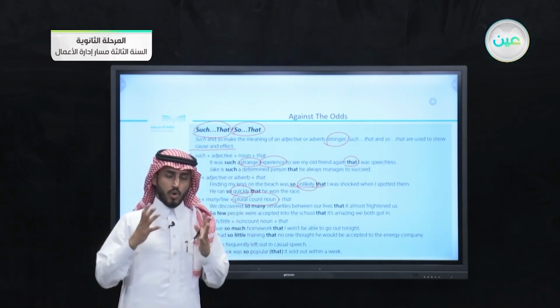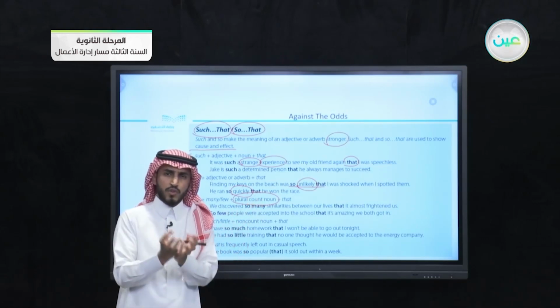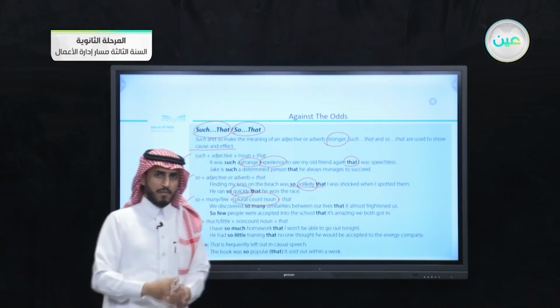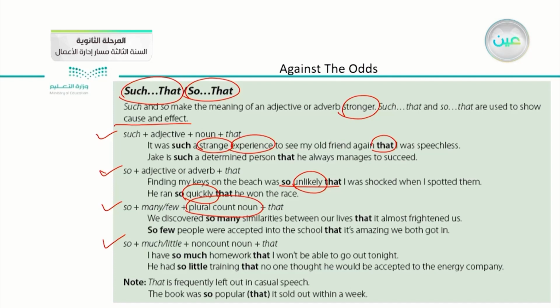We use many if we have a large quantity of something, and we use few if you have just a little amount of that thing. Number one, we discovered so many similarities between our lives that it almost frightened us. Number two, so few people were accepted into the school that it's amazing we both got in.